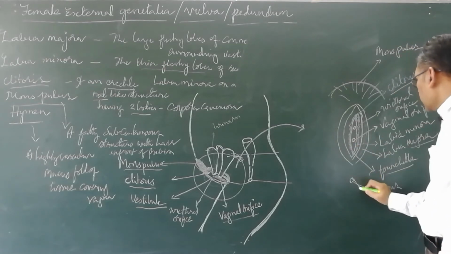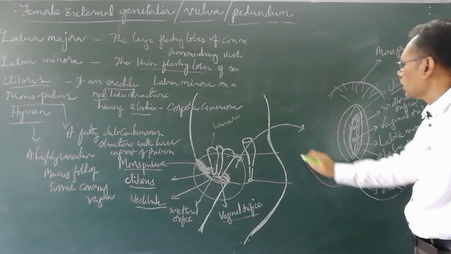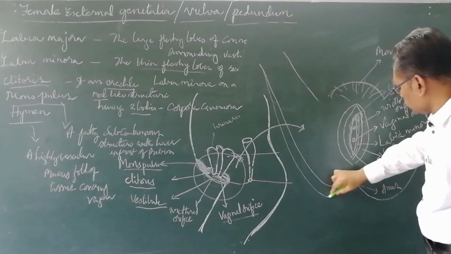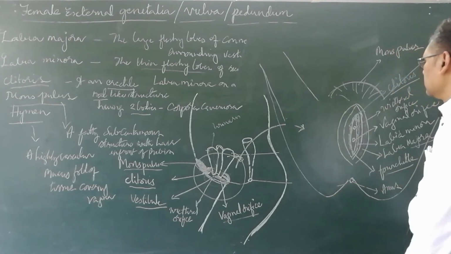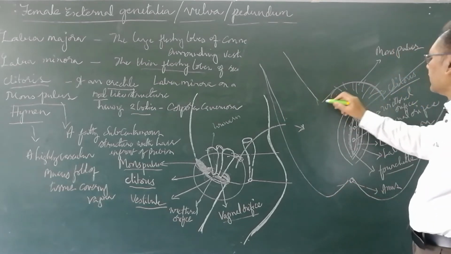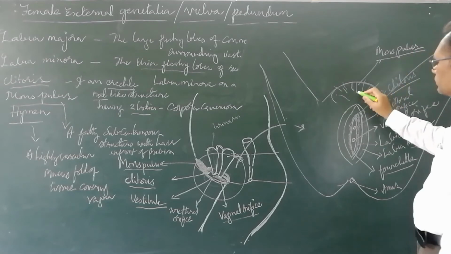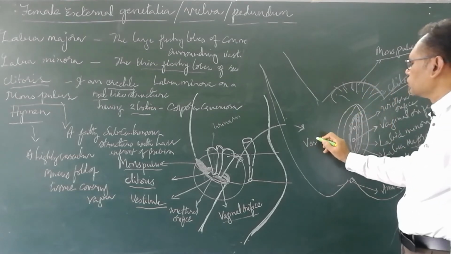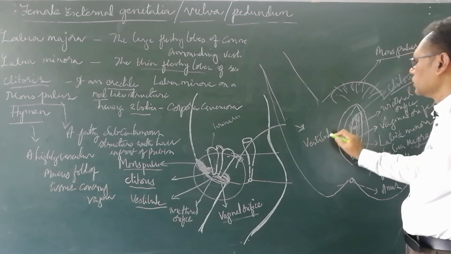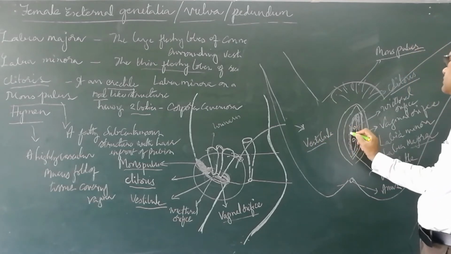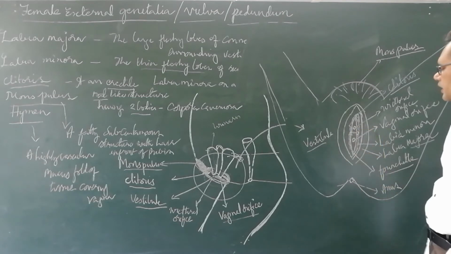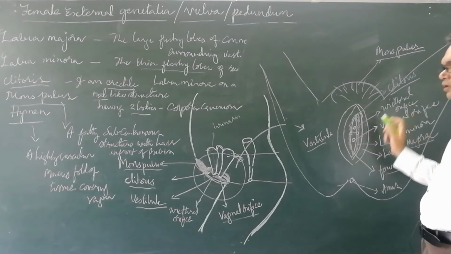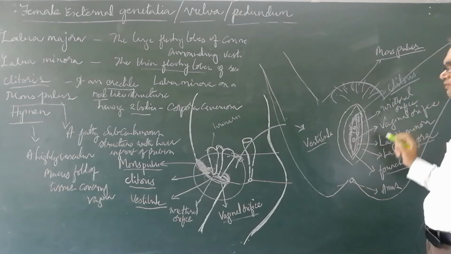This is how it looks. This is a fatty cushiony layer, the mons pubis. This entire structure is called the vestibule, from here to here. The vestibule has an upper opening, the urethral orifice, and a lower opening, the vaginal orifice.